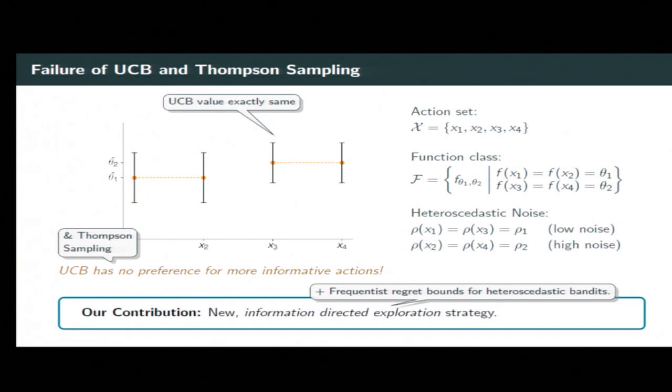So our contribution here is a new framework to analyze regret in the frequentist setting. And from that framework, we motivate a strategy called information-directed sampling, which resolves this kind of example. And then we apply this framework to the setting of heteroscedastic bandits. Now, from that example, we've learned that we need some notion of information gain to be able to prefer actions which are more informative, given that everything else is the same.